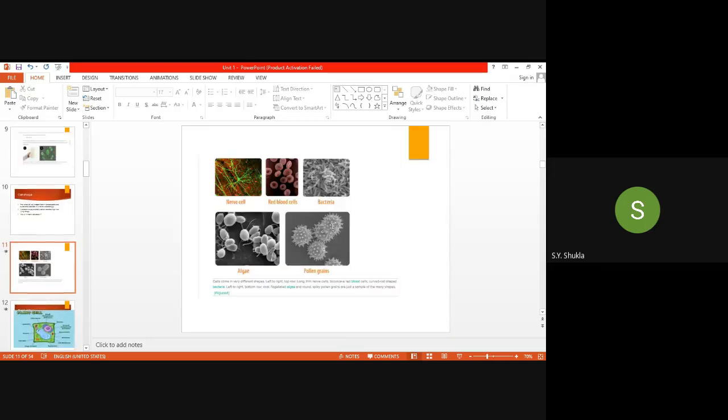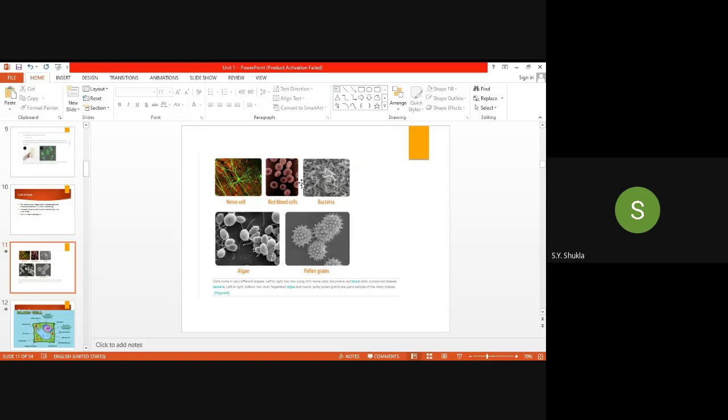We will see in the next slide, that is the nerve cells. They are long. We know about the nerve cell structure. What is that? The cell body. This is the cell body, and this is the axon, and these are the dendrites. And because of the dendrites and the increased area of the axons, it can transport the electrical messages from one effector to the sensory organ. Like red blood cells.